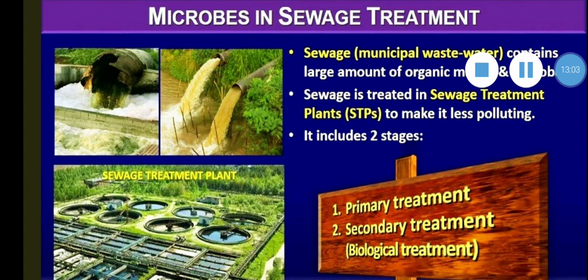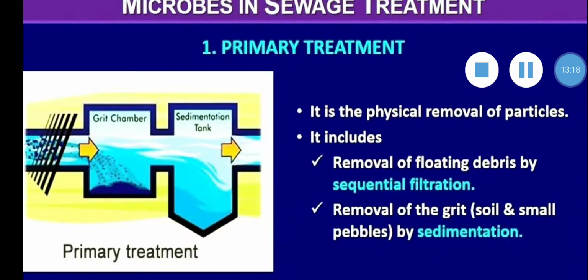The sewage treatment process includes basic steps as follows. Preliminary treatment or primary treatment, and then secondary treatment or biological treatment. Primary or preliminary treatment includes screening and grit chamber.